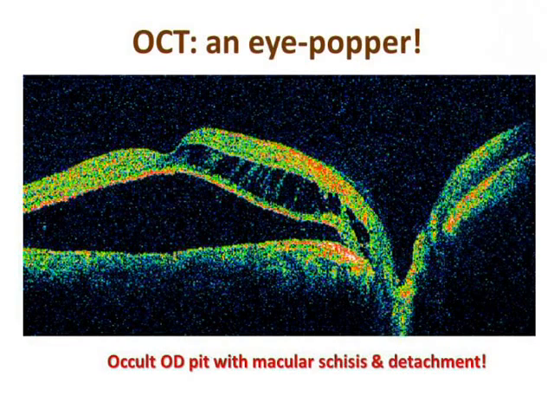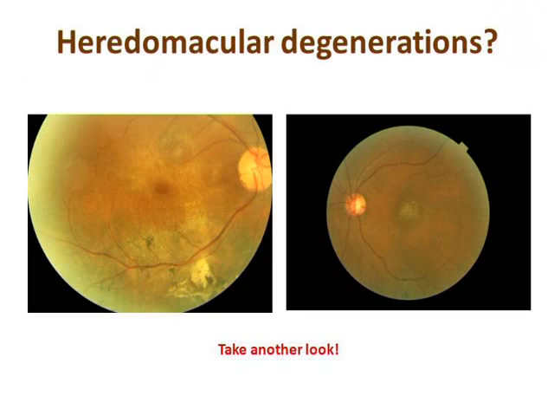So when you see this kind of pattern, especially on the nasal side adjoining the disc, it is always a schisis, optic pit maculopathy, even if you don't see the pit. So if you go back and look at the disc, it looks like there is either a central pit or there is an occult pit. This has been described by Spaide, and we have seen that the treatment for this is surgical and not by laser or PDT or anything else.